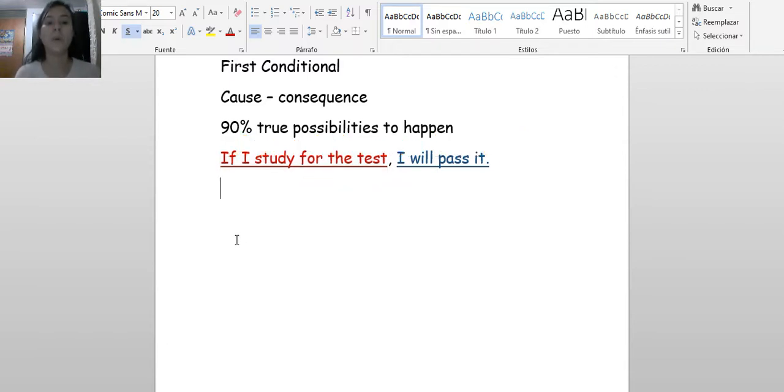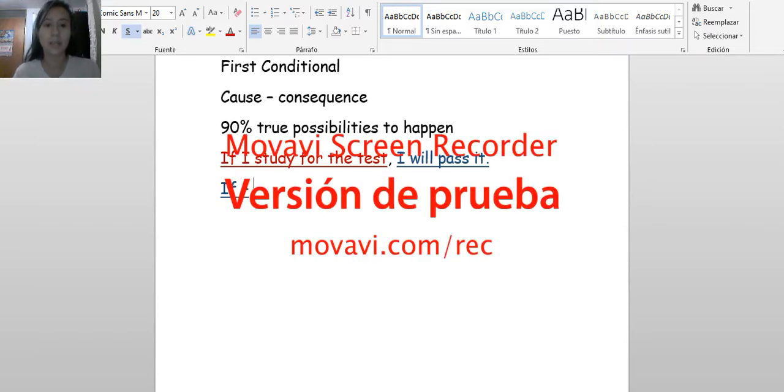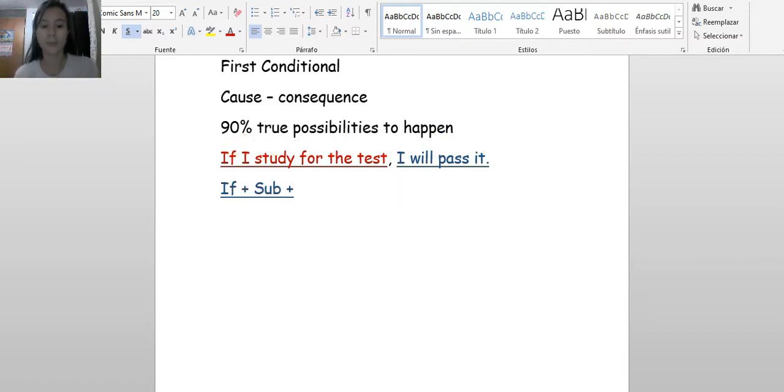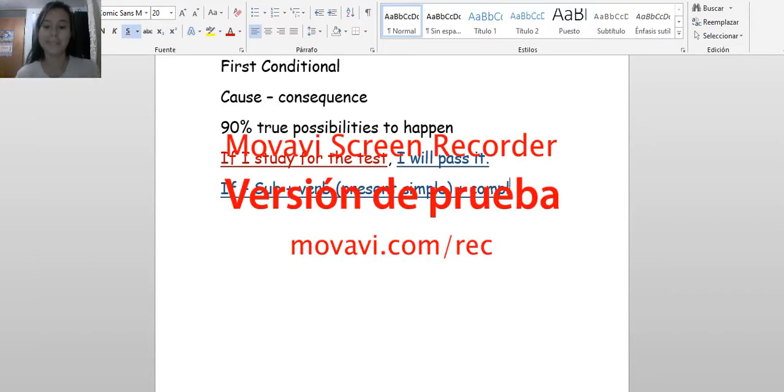So what is the main structure of our first conditional? We have if, that is the conditional, plus the subject, that can be I, you, she, he, it, they, we. Then we have the verb. That verb has to be in present simple. Then the complement of the sentence.